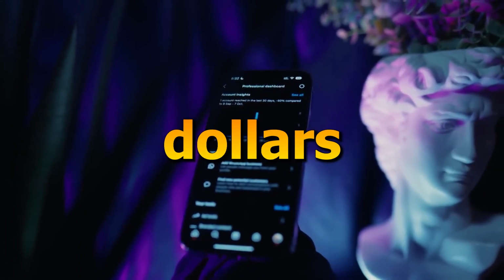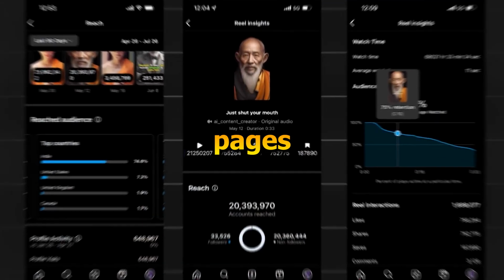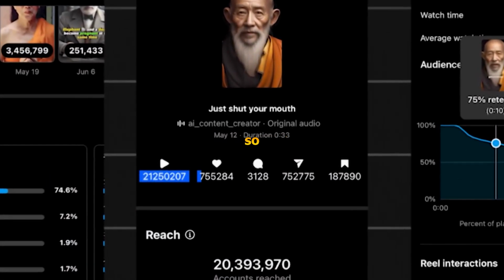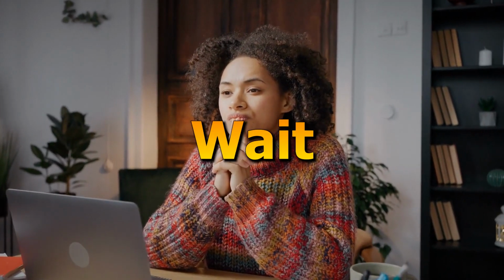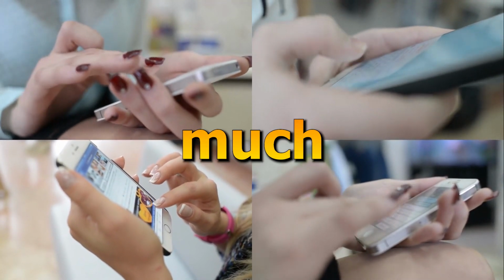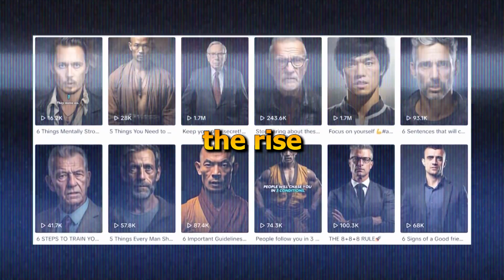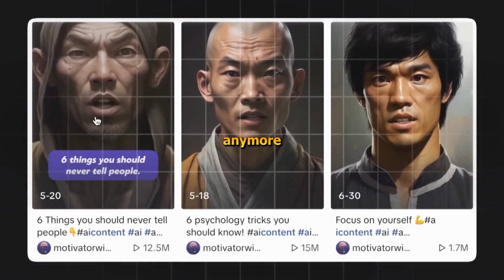So many people have made tens of thousands of dollars with Instagram theme pages. Take a look at pages like these with so many followers with just few posts. You may think, wait, managing an Instagram takes so much work. And yes, before the rise of AI, it did, but not anymore.